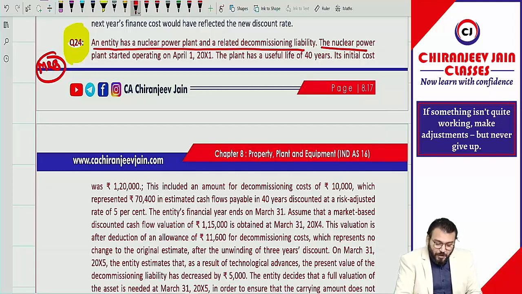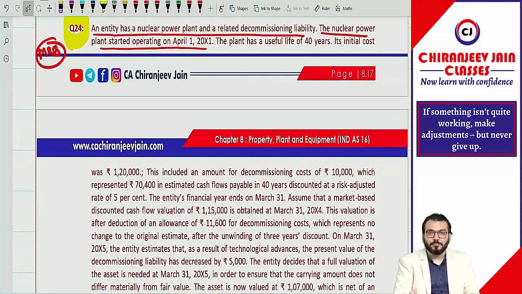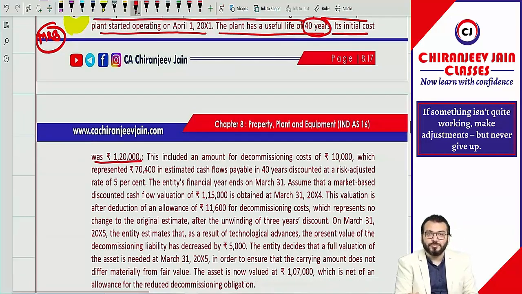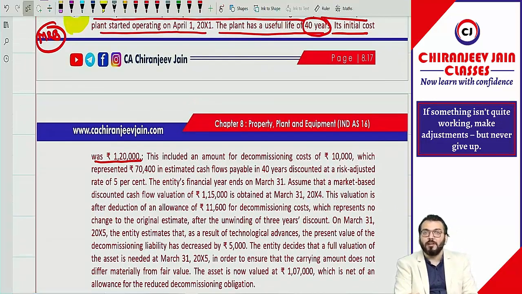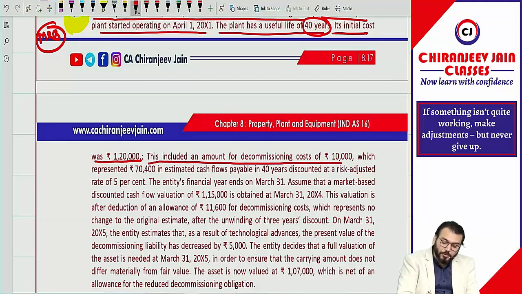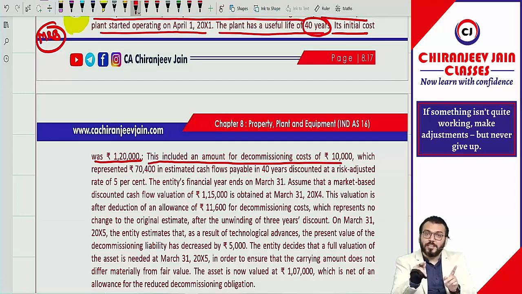The nuclear power plant started operating on 1st April 2001. Start drawing timeline. The plant has a useful life of 40 years. Its initial cost was rupees 1,20,000. This included an amount for decommissioning cost, so 1,20,000 is inclusive of 10,000.